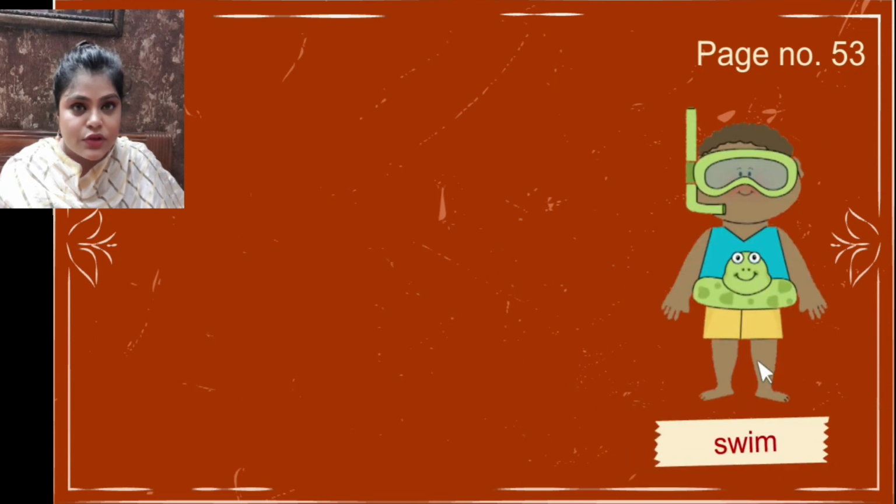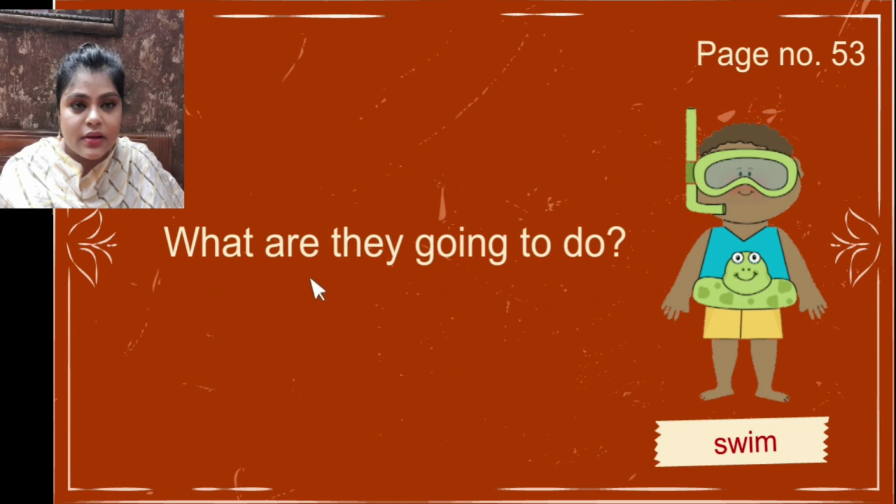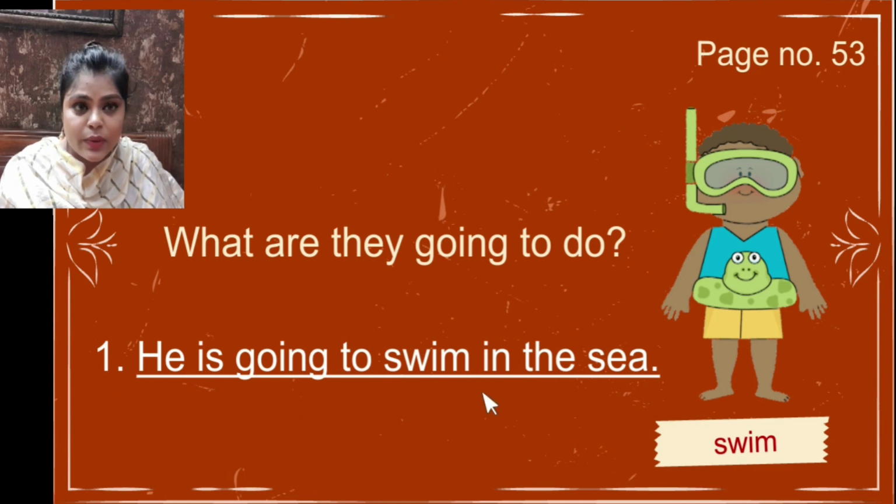Okay. Now we will do textual question answers. Take out your Active English book, page number 53. Okay, let's start. This is the first picture. You can see the picture and the word is swim. Let's see the question. What are they going to do? Now this question is common for every sentence. Let's see the answer. He is going to swim in the sea. That means he's planned that he's going to swim in the sea.